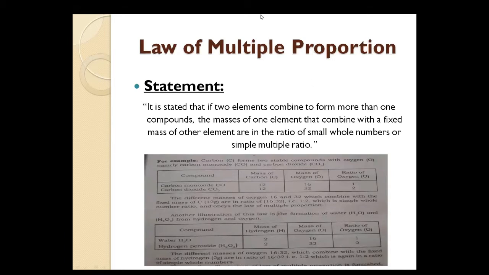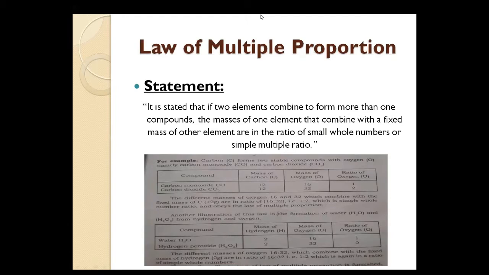Once again, I'm repeating the statement. Now, after the examples, come back to the statement. Two elements combine to form more than one compound. The masses of one element that combine with a fixed mass of the other element are in the ratio of small whole numbers or simple multiple ratio.